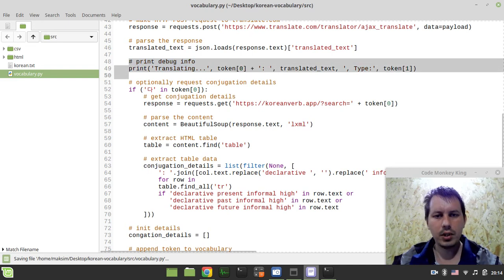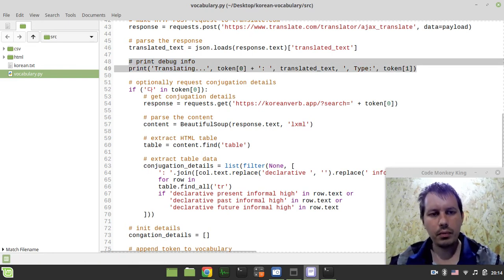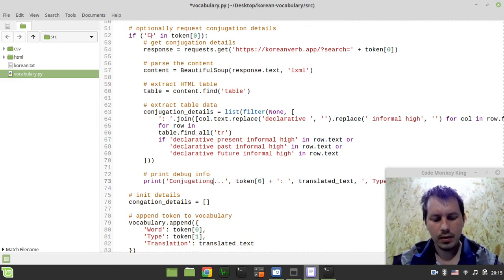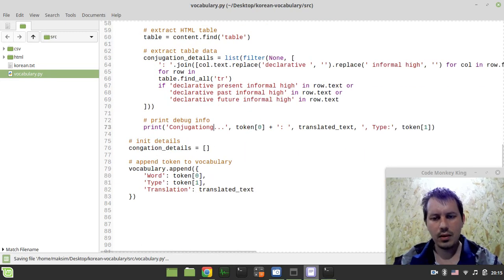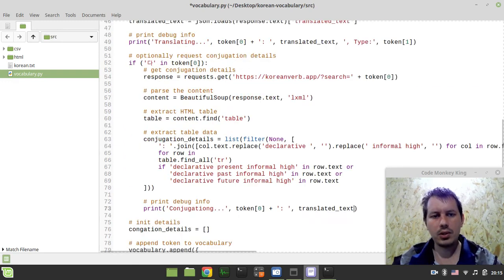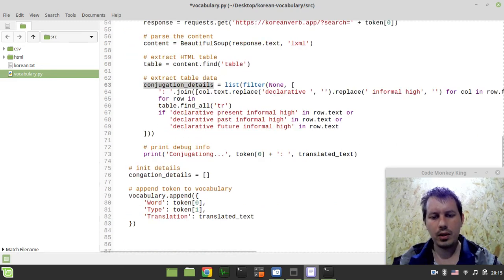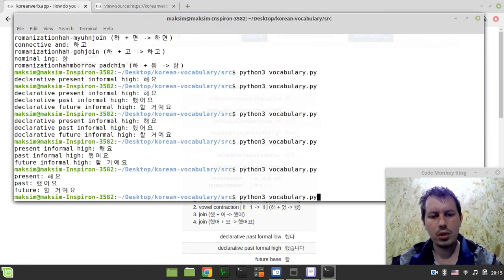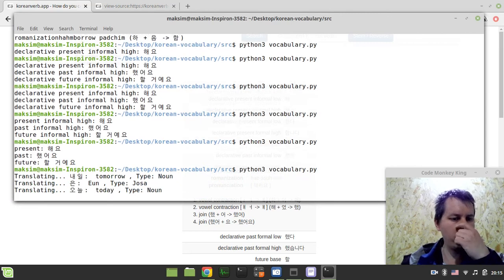And I just want to duplicate this line for printing the debugging information. So here we just want to say conjugating, and the same, but not the translated text, so we don't need the type, and we don't want the translated text, but instead we want the conjugated text, the conjugation details. Copy and paste, and if I did everything correctly, this should now be working. Let's have a look.